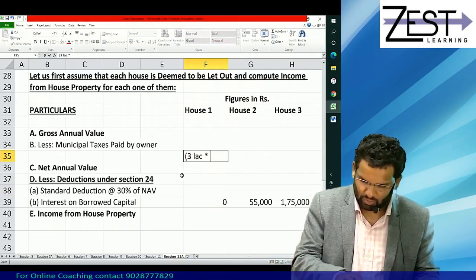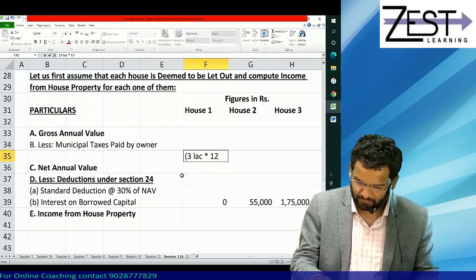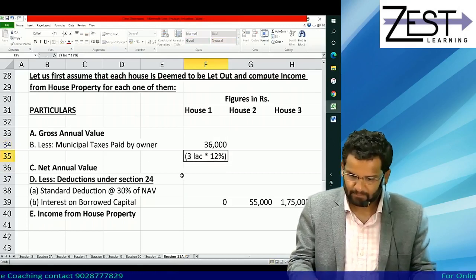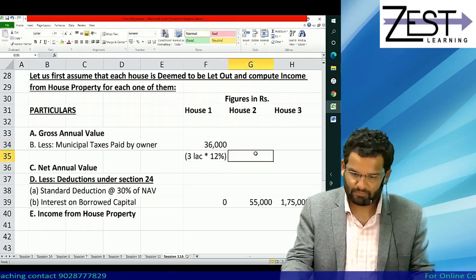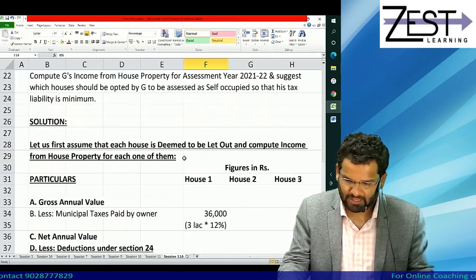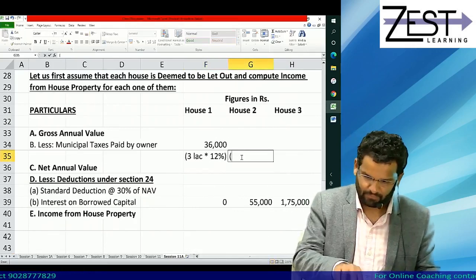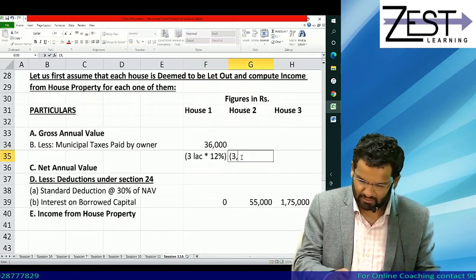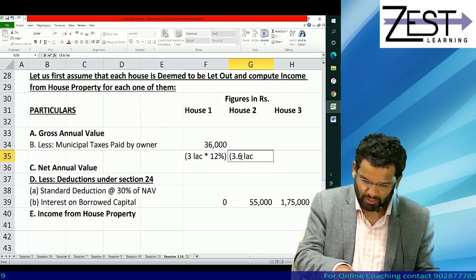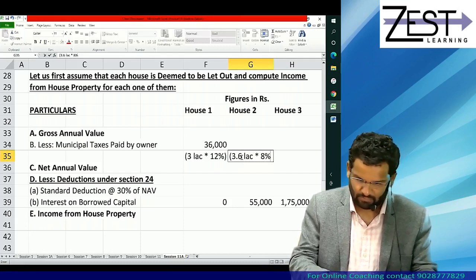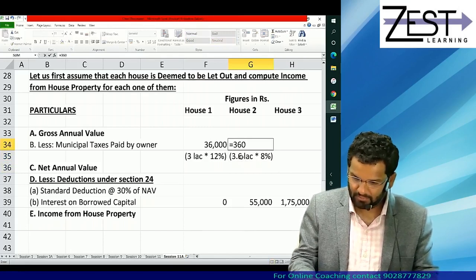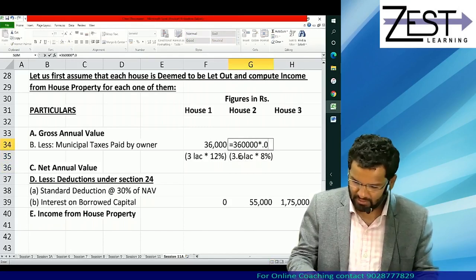Three lakh into 12%. So is it 36,000? For second house, 8% of 3 lakh 60,000. What is 3 lakh 60,000 into 8%? 28,800. Check.